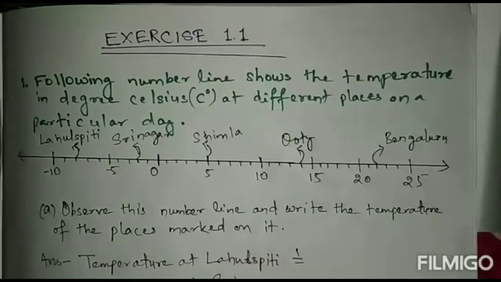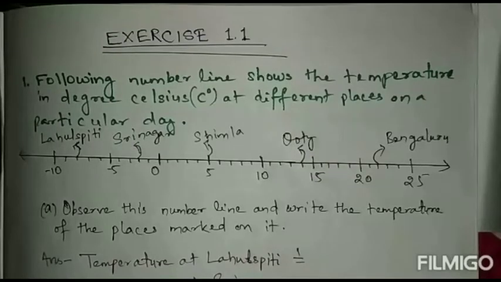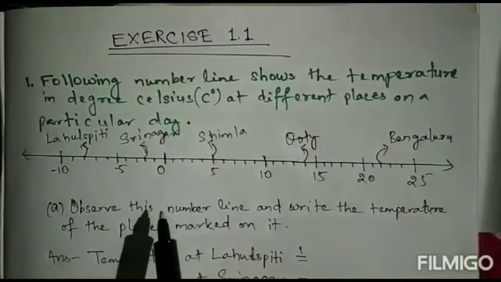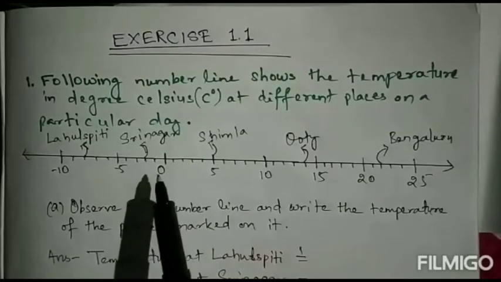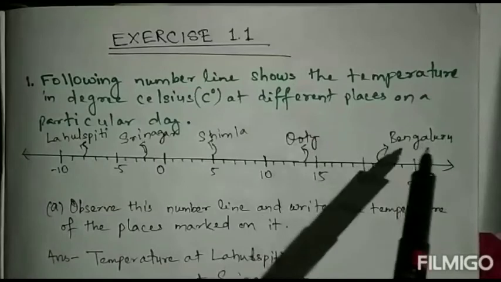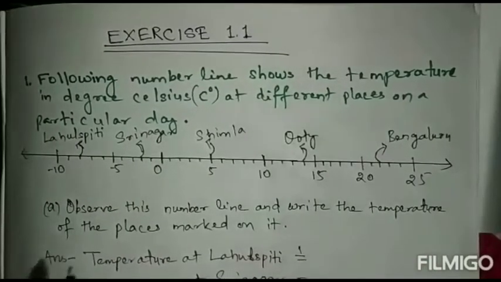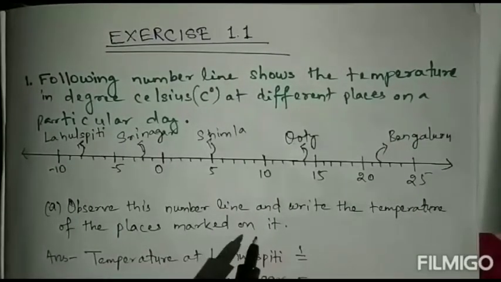So number 1, the question is: the following number line shows the temperature in degrees Celsius at different places on a particular day. So here one number line is given. So this is a number line. Here the temperatures of different places are given. We have 5 places: Lahaul Spiti, Srinagar, Simla, Ooty and Bangalore. Question A: observe this number line and write the temperature of the places marked on it.